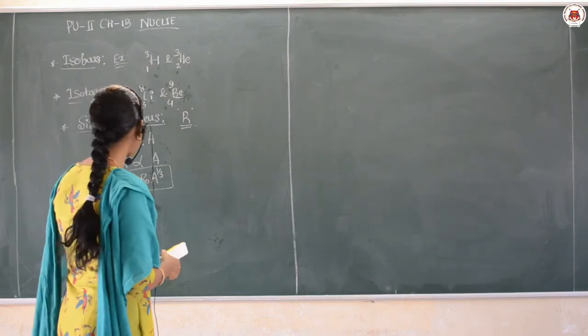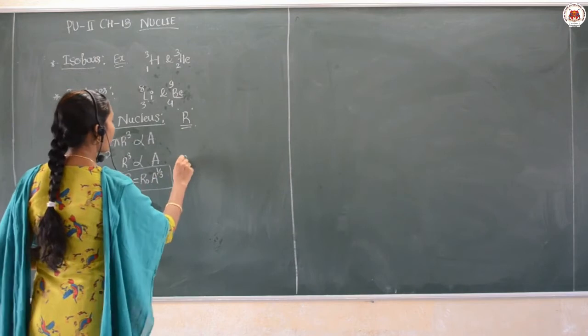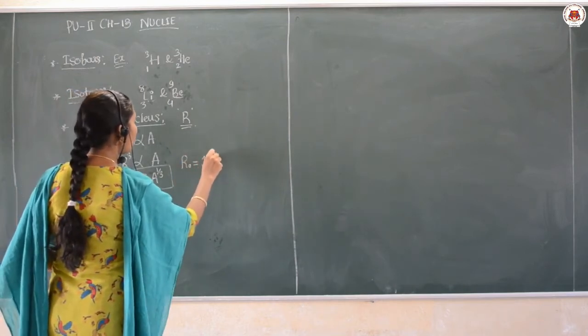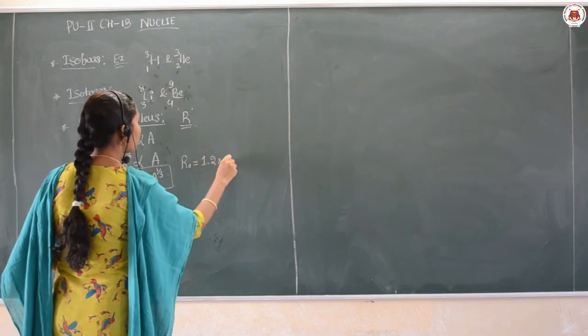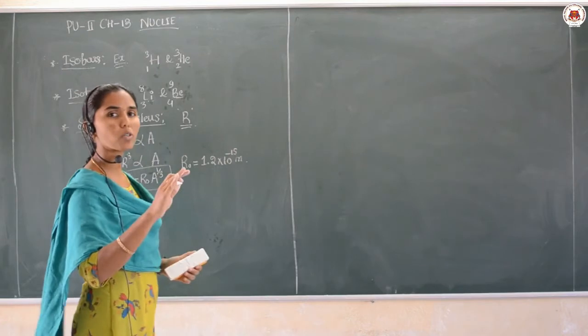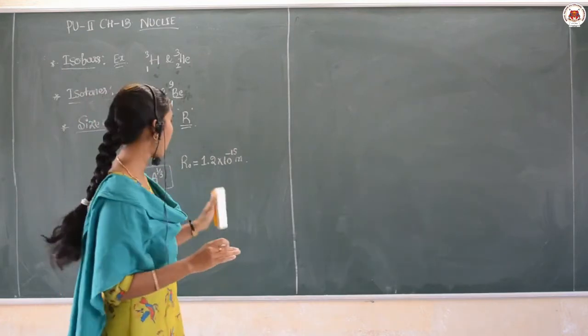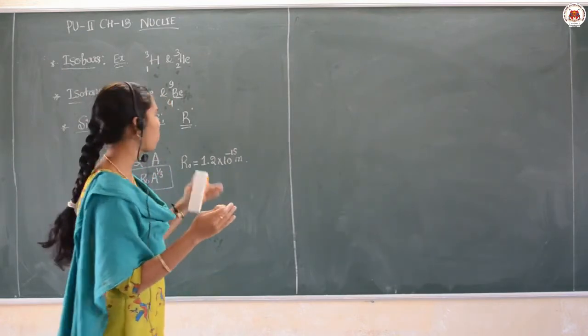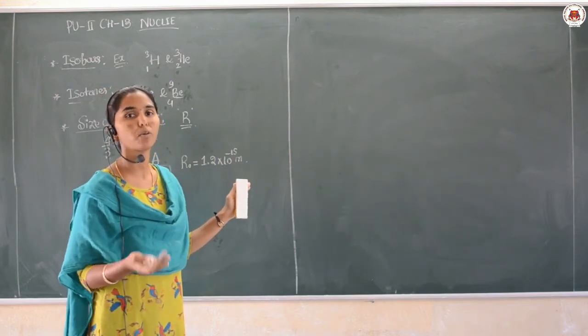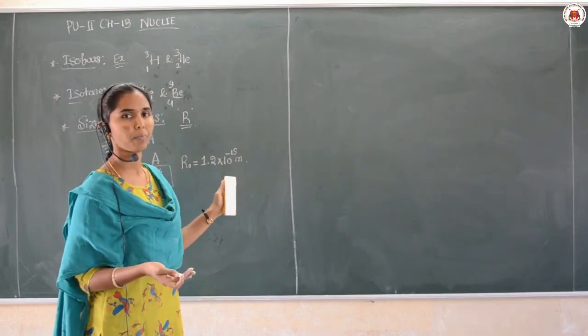Where R naught is a constant, its value is 1.2 into 10 raised to minus 15 meter for almost all the nuclei. That value changes from 1.2 to 1.3 fermi, or femtometer, you can consider. Am I clear?